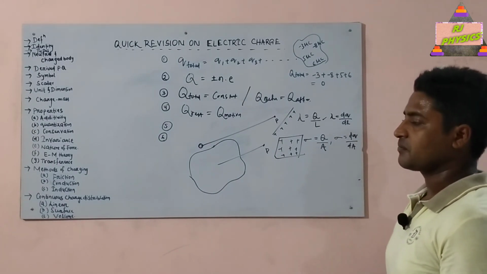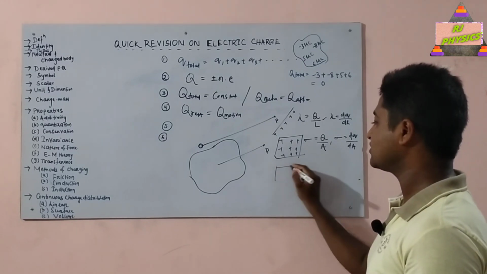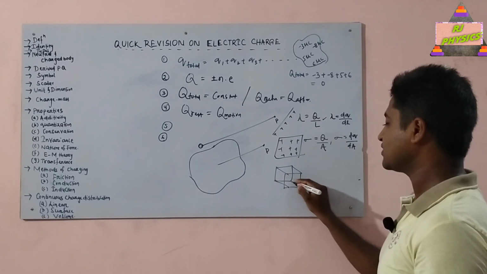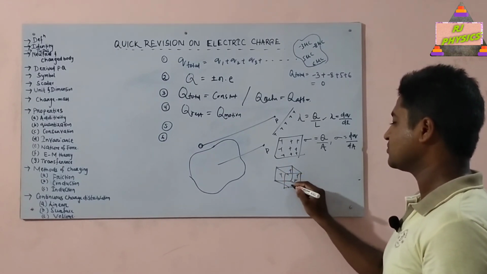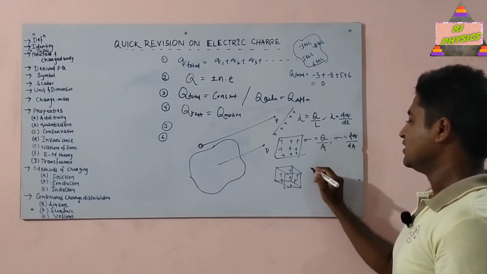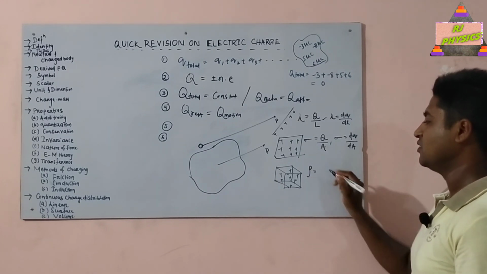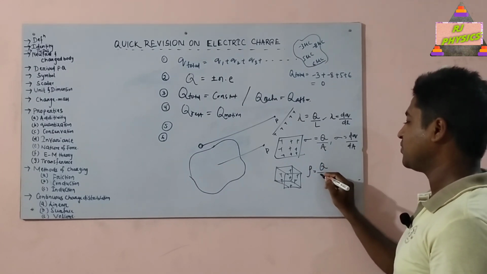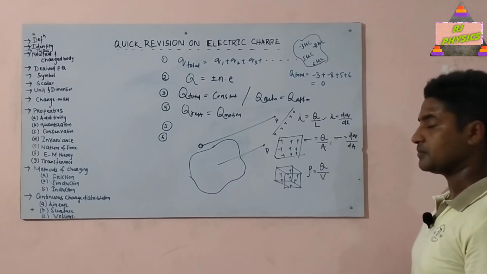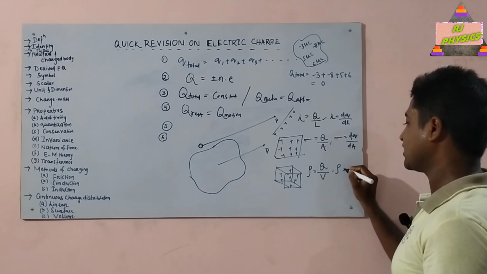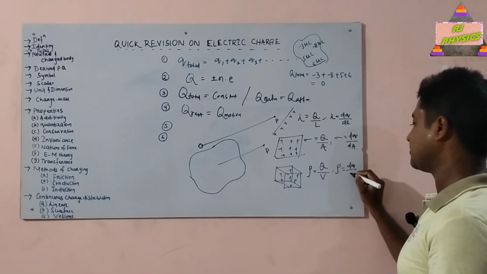And finally, volume charge distribution. When charge is distributed over the entire volume of a three-dimensional object, such a charge distribution is called volume charge distribution. In this case, we define a term called volume charge density, rho, which is equal to charge per unit volume, that is q divided by V if the distribution is uniform, and if it is non-uniform, then you can write rho equals dq divided by dV.